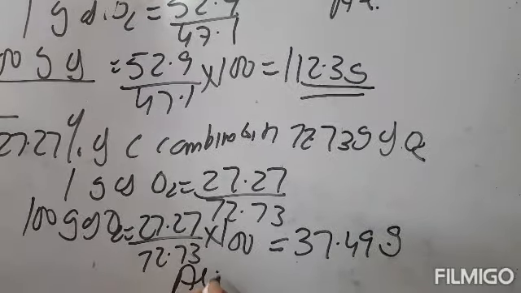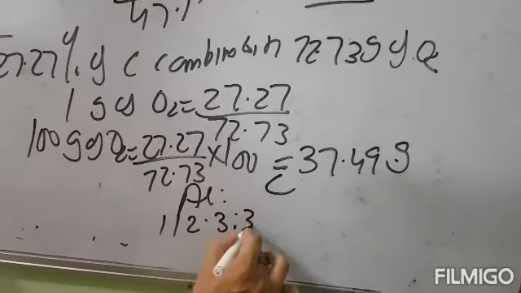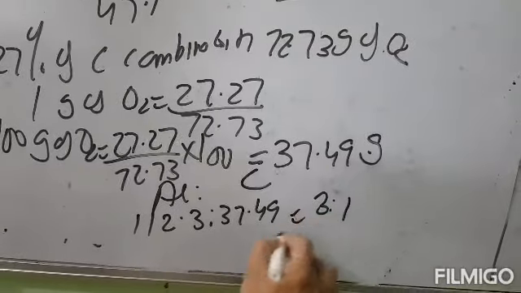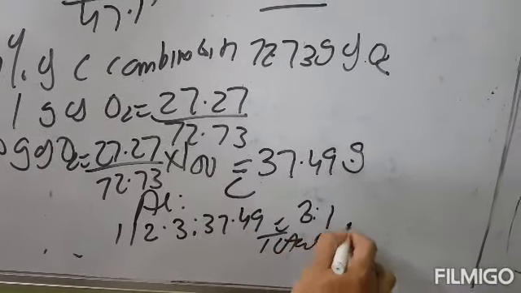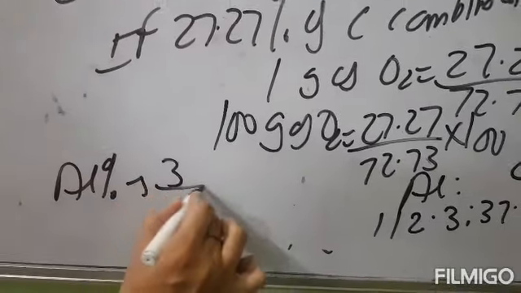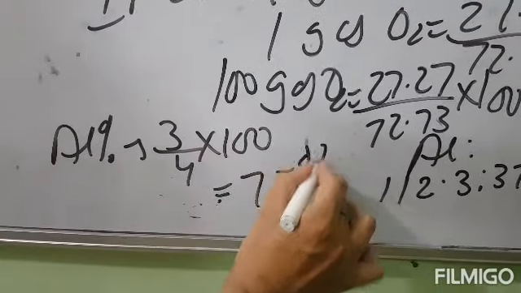the ratio of aluminium to carbon is 112.3 to 37.49, that comes to 3:1, total is 4. So the aluminium percentage will be 3 upon 4 multiplied by 100, that is 75%.